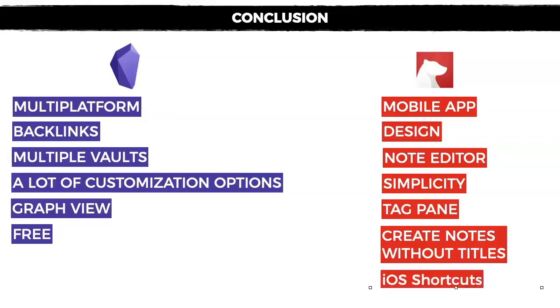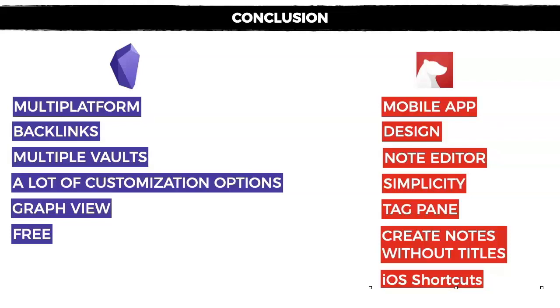Okay. The other thing that I really like about Bear is that it works with iOS shortcuts. And right now, by the time I'm recording this, Obsidian does not have any integration with iOS shortcuts. So this could be a solution to their mobile app not being very iOS friendly and iOS optimized. If I was able to run a quick iOS shortcut to create a new note or to append something to an existing note, it would make things way easier. And then I could still go back to my computer if I really want to organize the note better and work on that. So what is better, Obsidian or Bear?